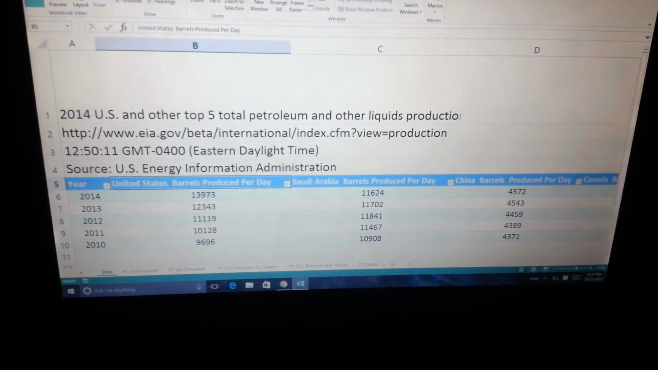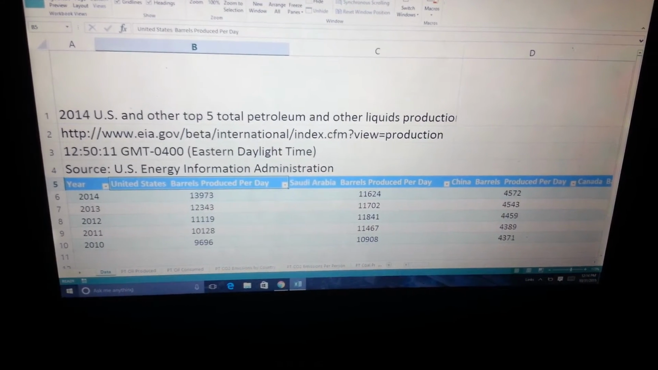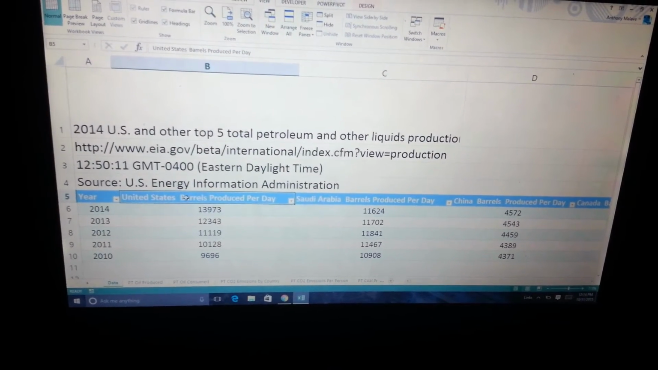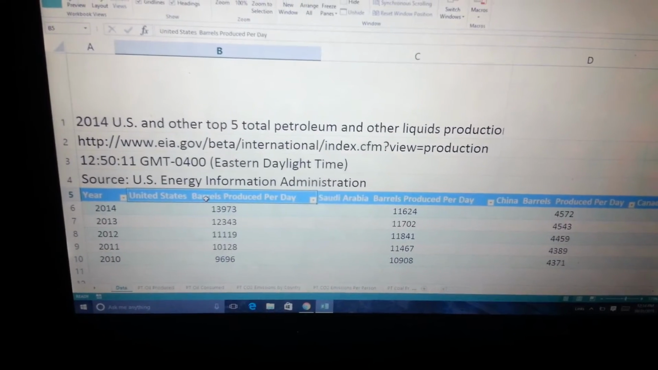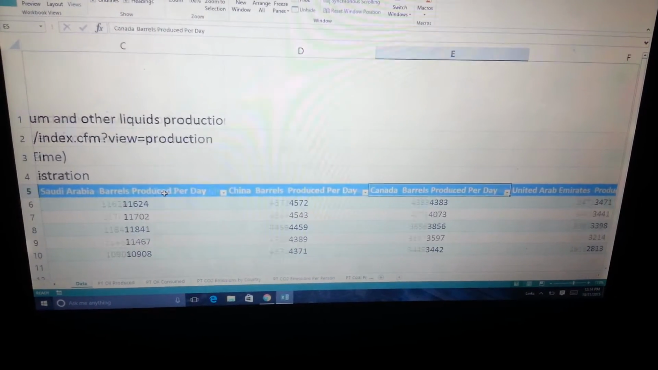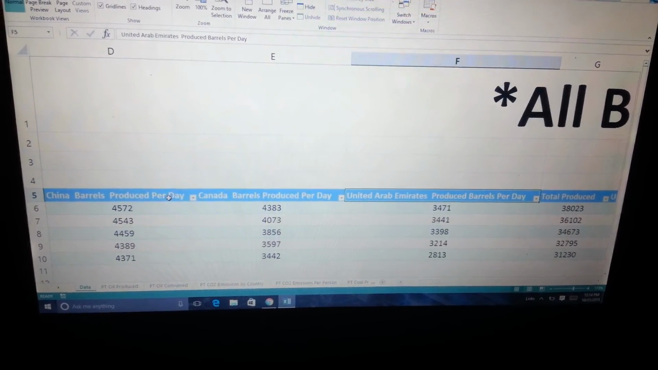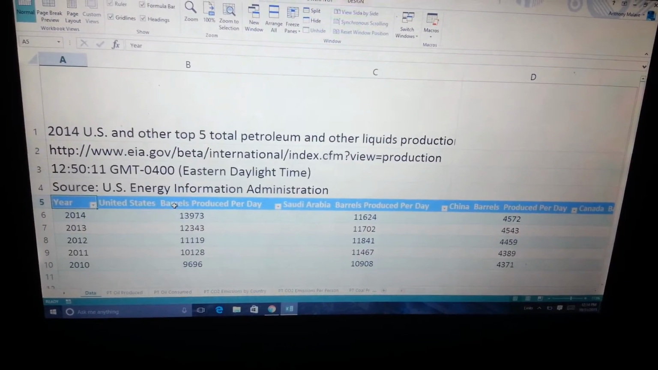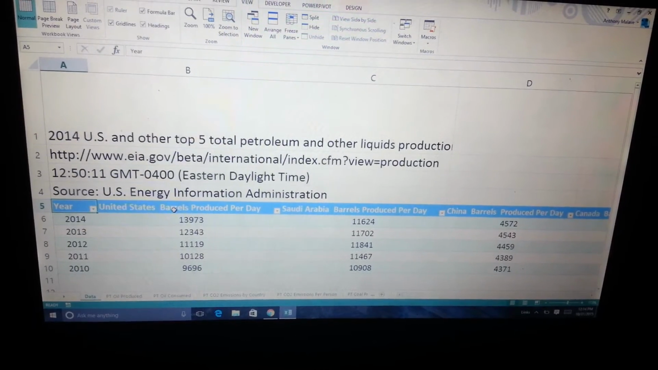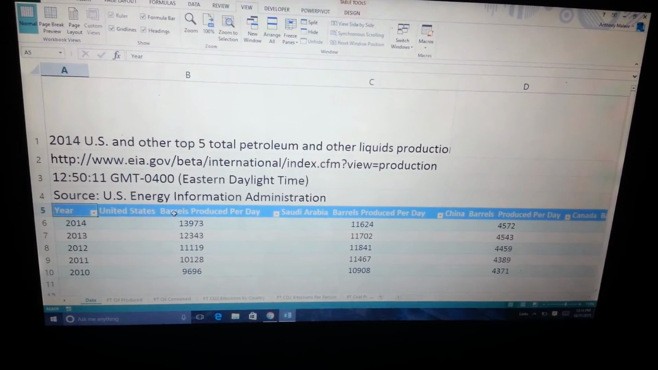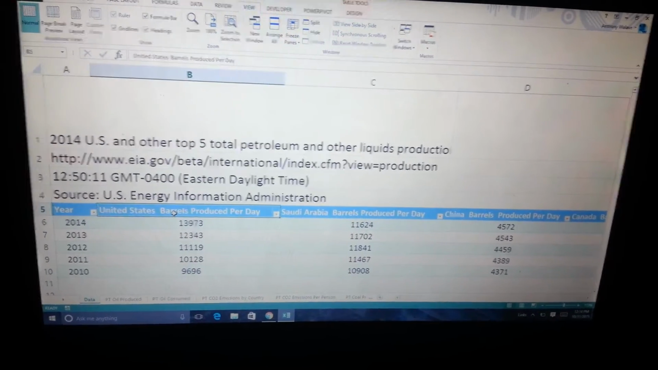So today we'll be discussing global warming, and I actually have chosen 5 countries that I feel would be best for this. The 5 countries that I chose were the United States, Saudi Arabia, China, Canada, and the United Arab Emirates. The reason I chose them was because the United States and Saudi Arabia are pretty good producers of oil. So I decided to use those two.